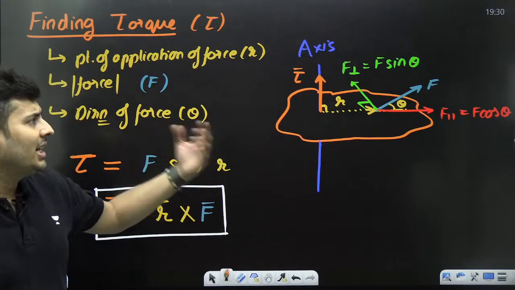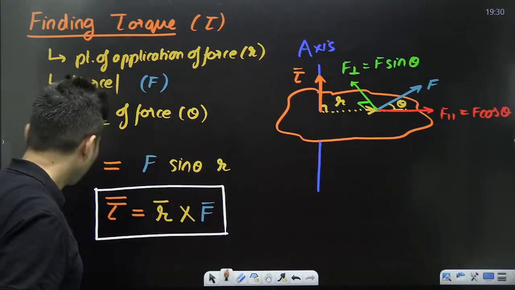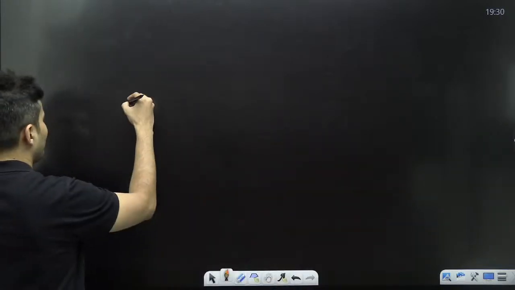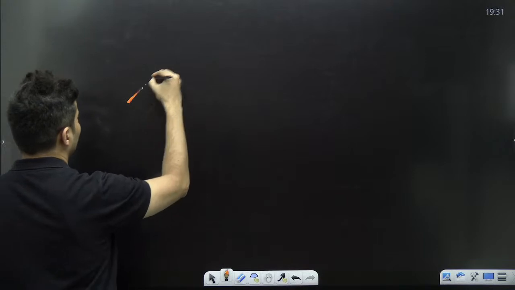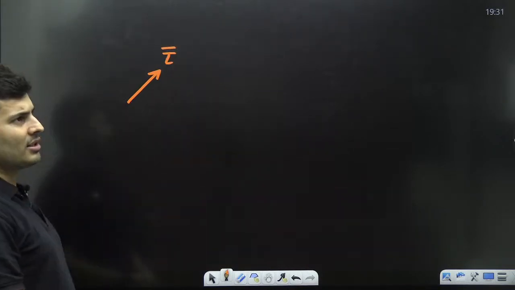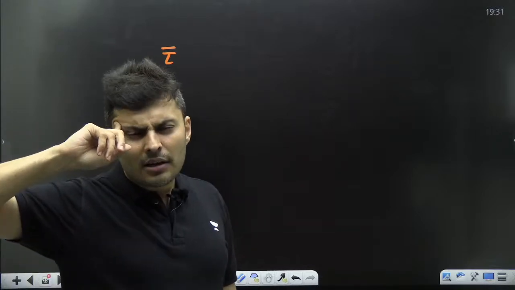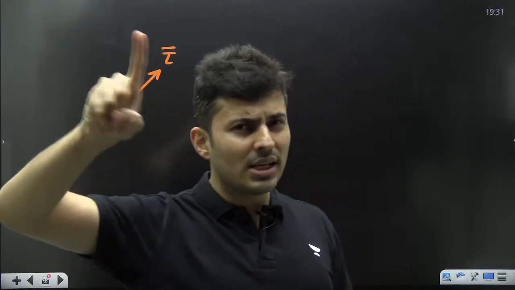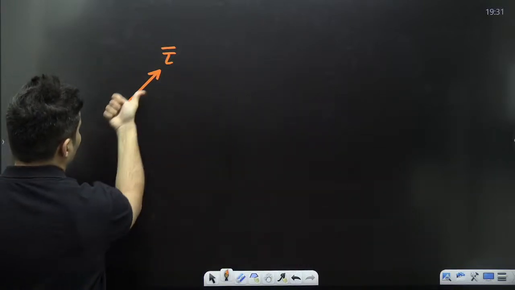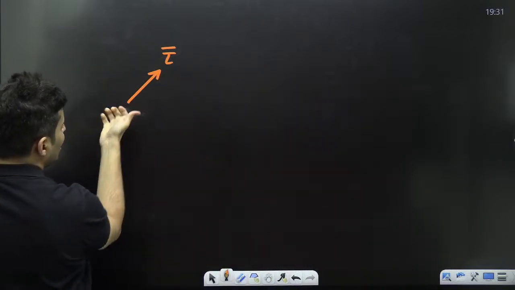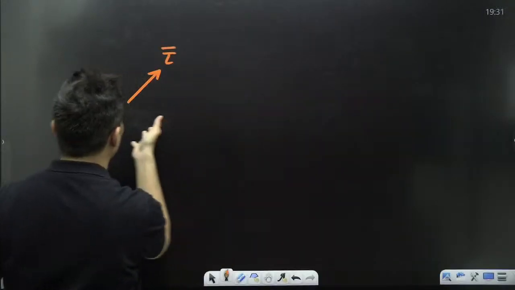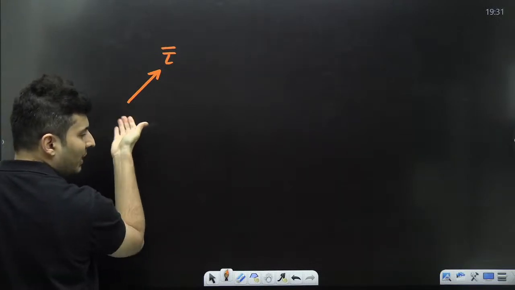Now many people find it hard to believe torque is this way. I'll tell you a simple explanation for that. Imagine I tell you the torque on a body is this way. You will immediately think, torque is that way means using the right hand rule, the thumb would have come in that direction, so the fingers would have curled in this particular manner.